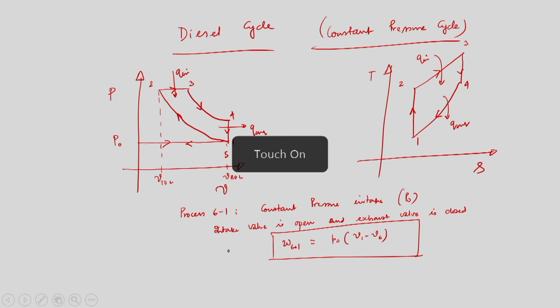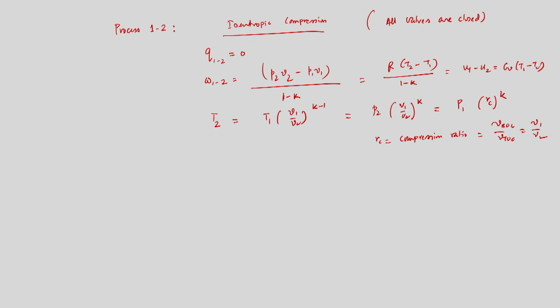If we go back to my previous slide, V1 and V2 are nothing but VBDC and VTDC. So, this is the compression ratio. We have obtained no heat interaction for the isentropic process, and the work done during the compression process we have calculated, because you need to do some work, and that energy you get from the flywheel.